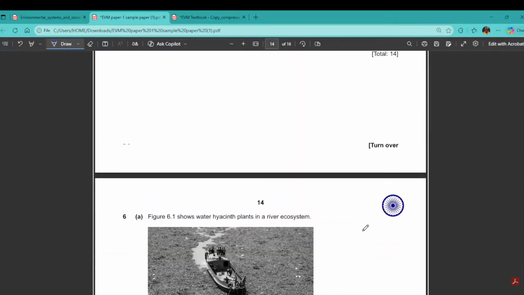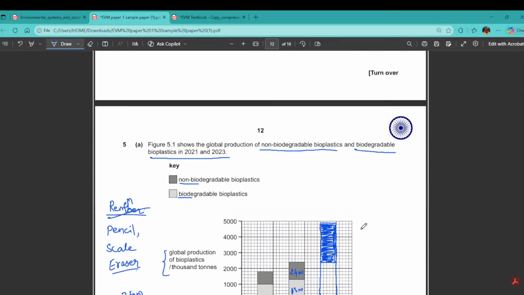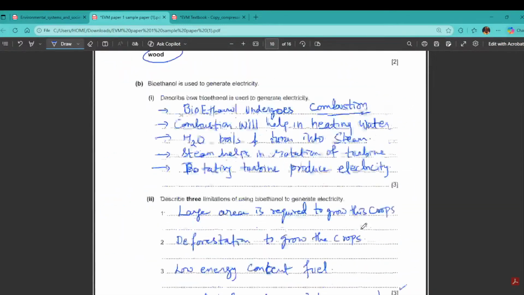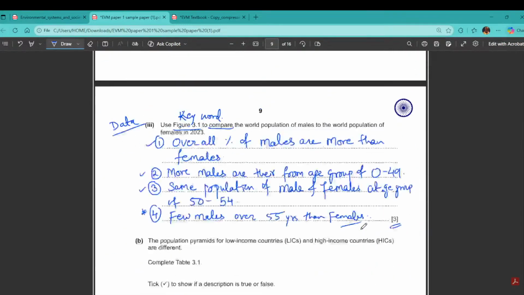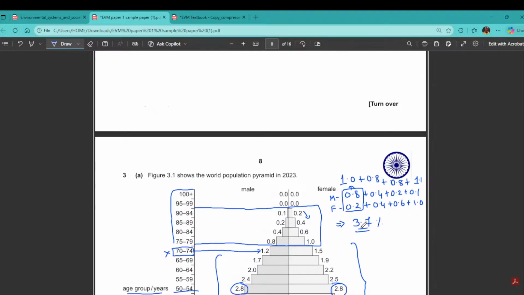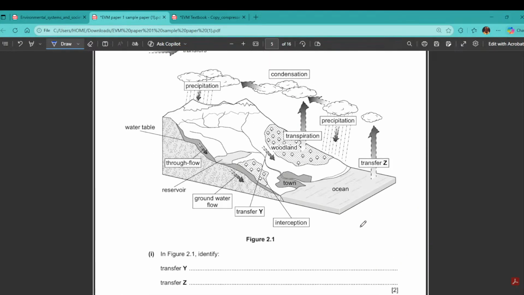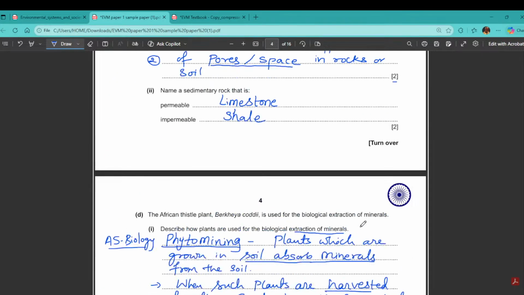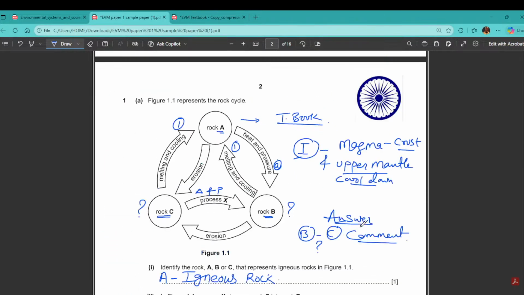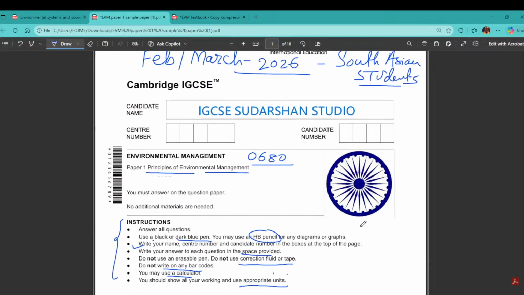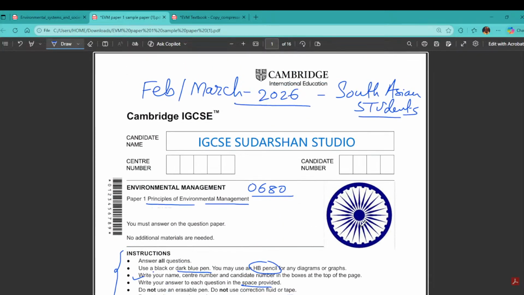So we are done with the paper. Okay, so we have covered all the important questions in this sample paper, which I think in the month of Feb you will have this exam. So please see that you go through the textbook very carefully, maintain your notes. Do check if you're with the bio combination. It's very easy. Then any doubts you can ask, put it in the comment box. I'll definitely help you with your doubts.